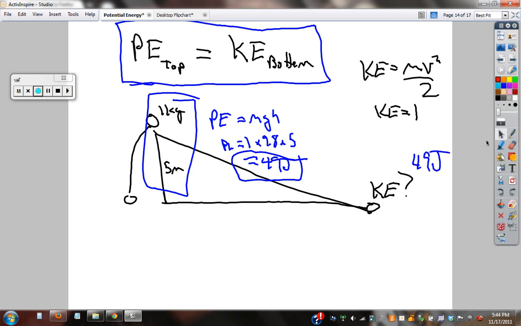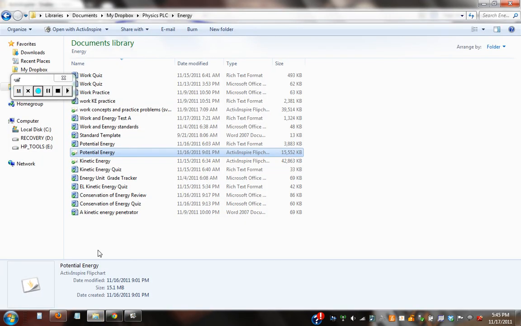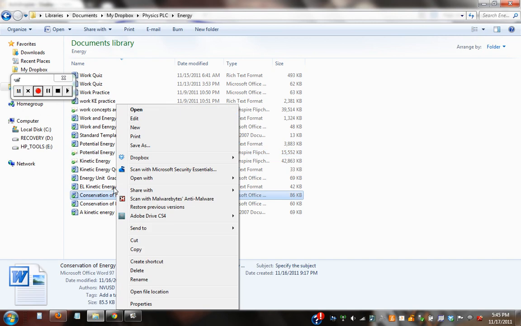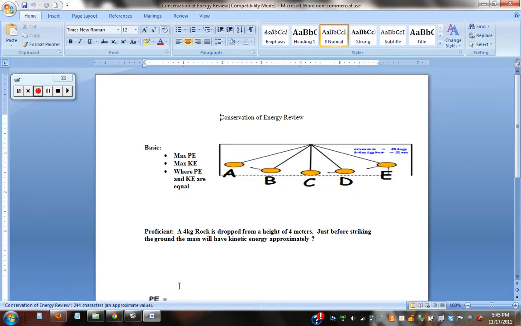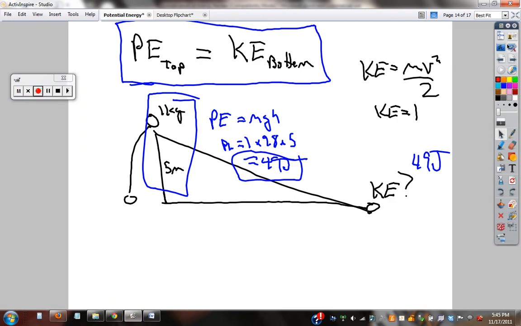Let's look at our handout from today to help us go through this. Yes, conservation of energy review. Okay, I'm going to walk you through this. This is a tutorial on this handout.